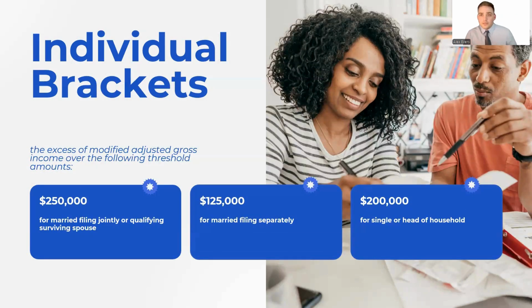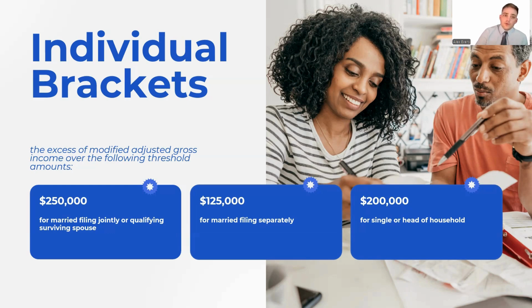So these are the modified adjusted gross income thresholds I mentioned. It depends on your filing status what your threshold is going to be. But if you're married filing joint or a qualifying surviving spouse, your modified AGI threshold is $250,000. So what does that mean? If your modified adjusted gross income is below $250,000 filing jointly, any investment income you have is not going to be subject to net investment income tax.